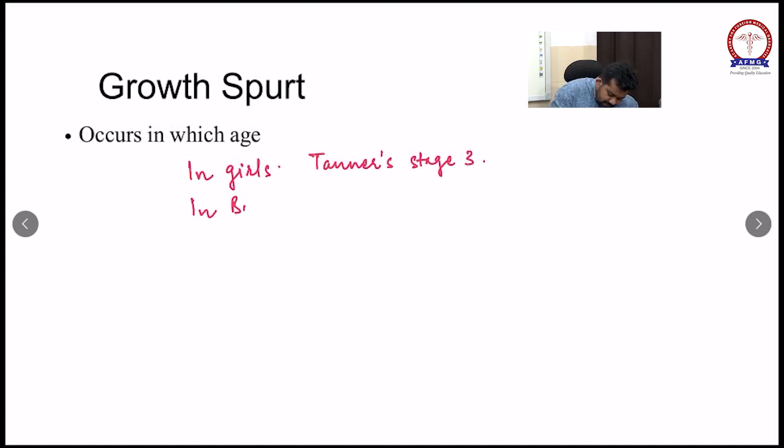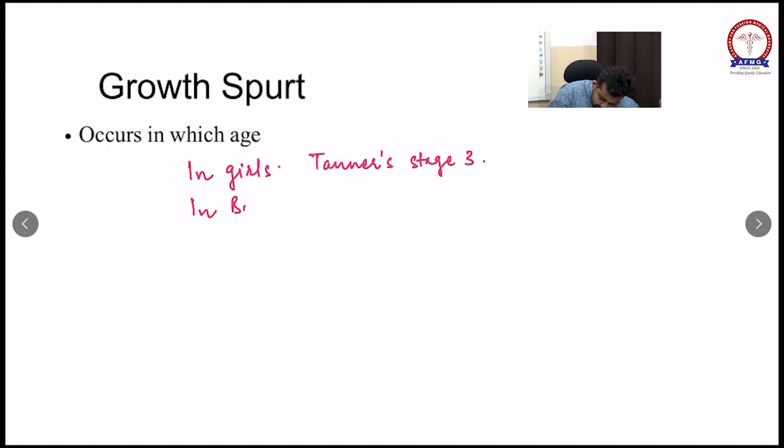Gynecomastia is seen in 65% of adolescent males. It regresses within 1 to 3 years.